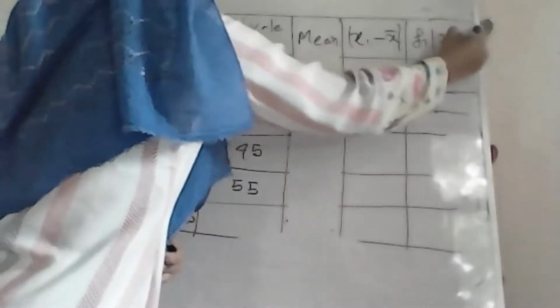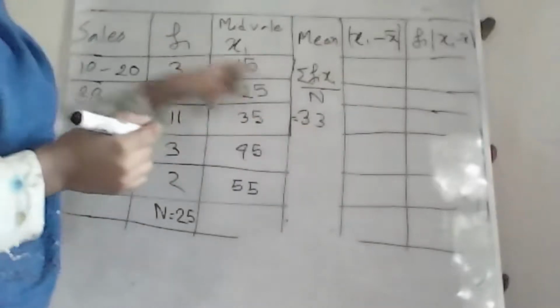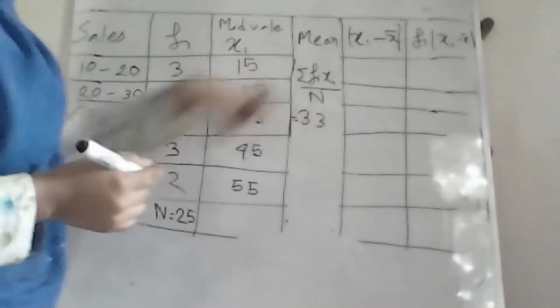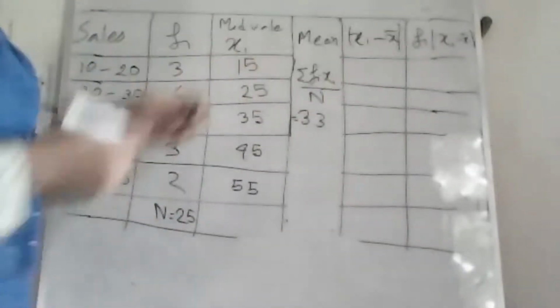So we need another two lines. At first we are going to subtract the mean from each xi, and then multiply with fi.